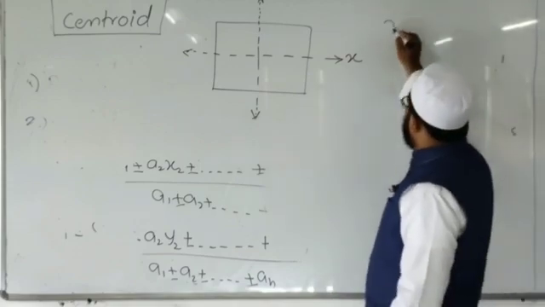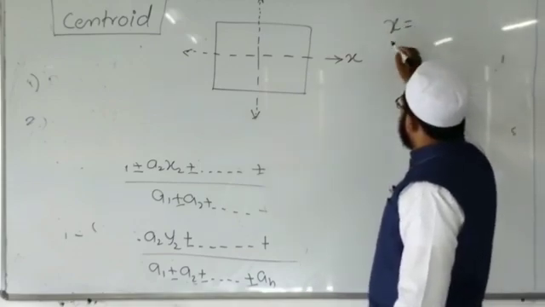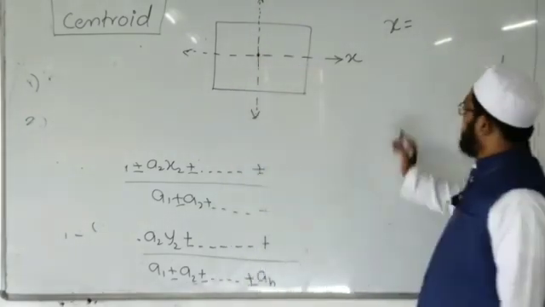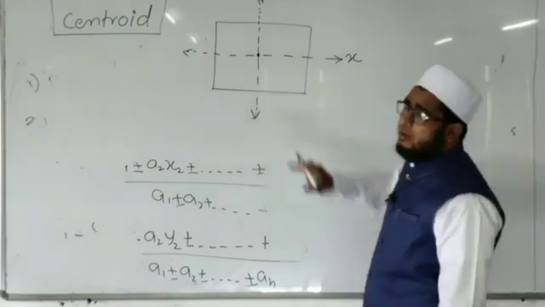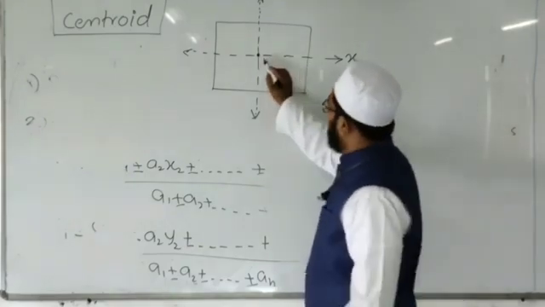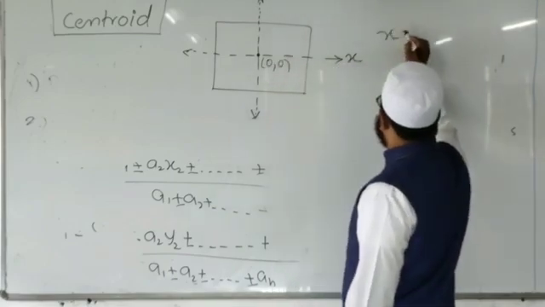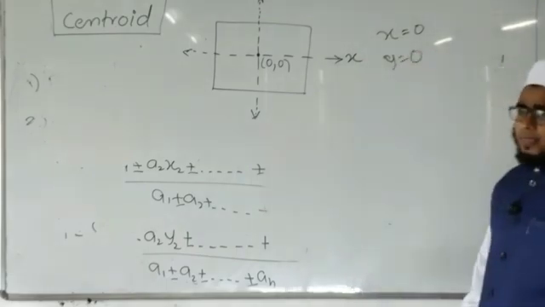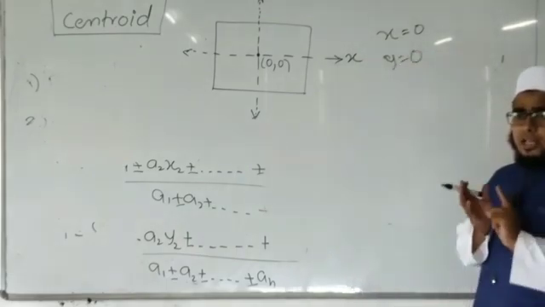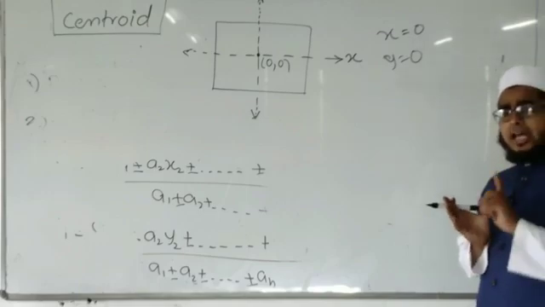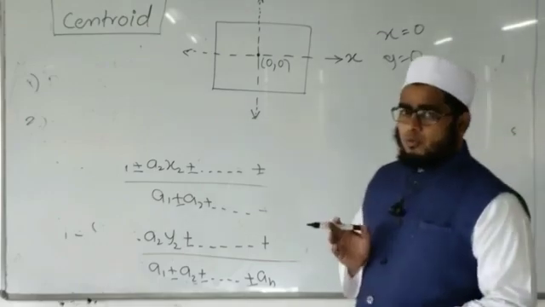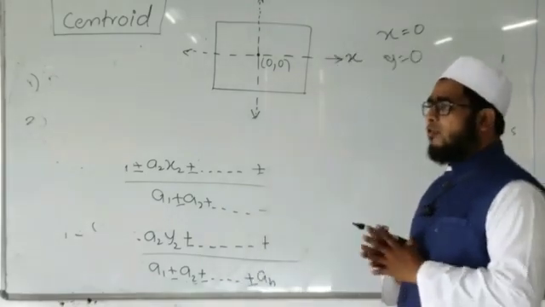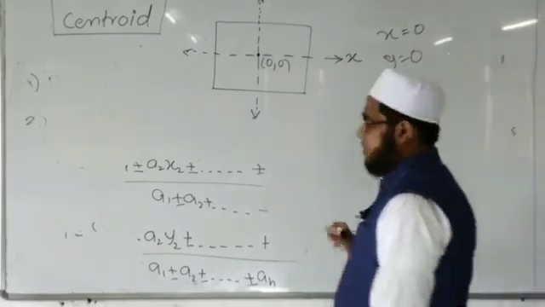In this case, the centroid will lie at the center of the axes, where the coordinates are 0, 0. Therefore, the coordinates of the centroid are x equal to 0 and y equal to 0. Whenever the figure is symmetrical about both the axes x and y, the x coordinate of the centroid is 0 and the y coordinate of the centroid is also 0.